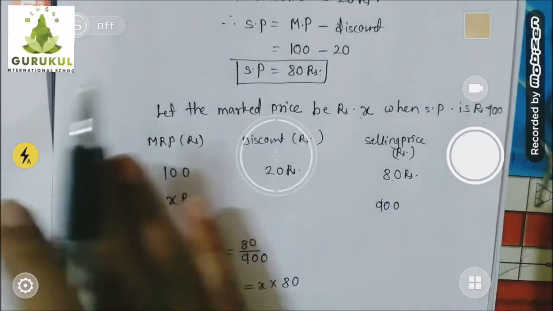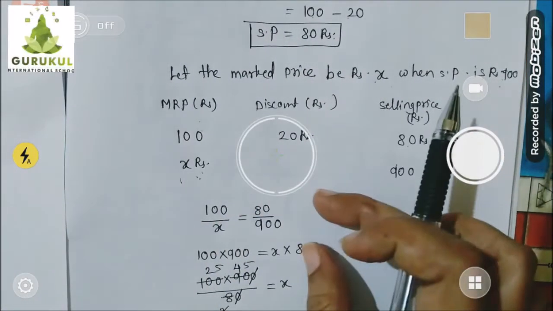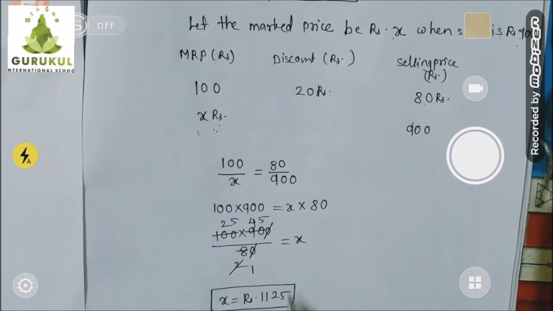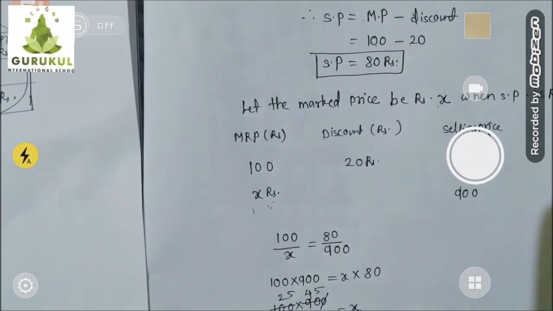Okay, this is a direct variation between mark price and selling price. So we have written in ratio form, and by cross multiplication I got the value of x, which was nothing but the mark price. I hope you understood, children.